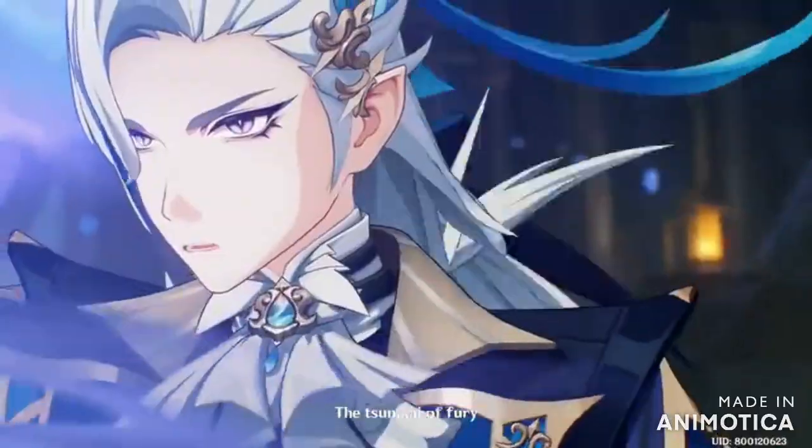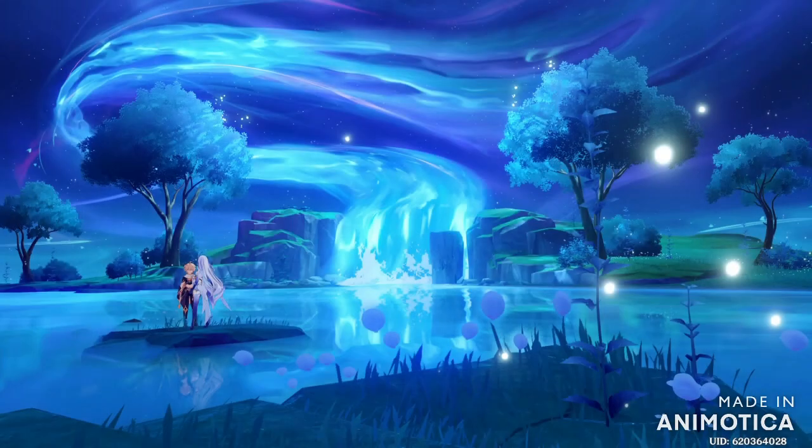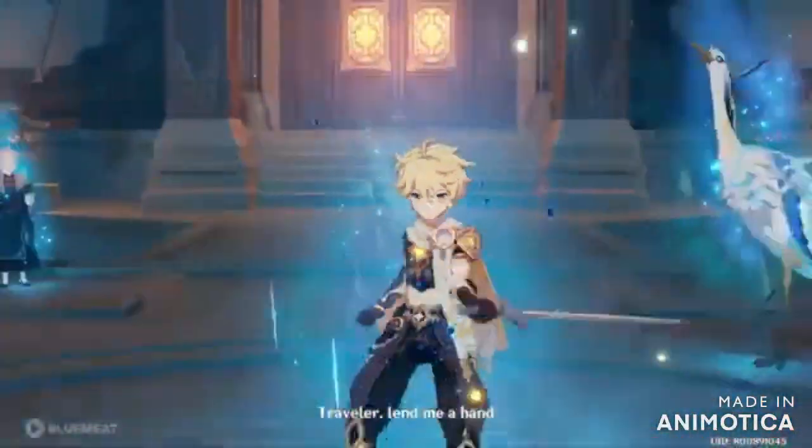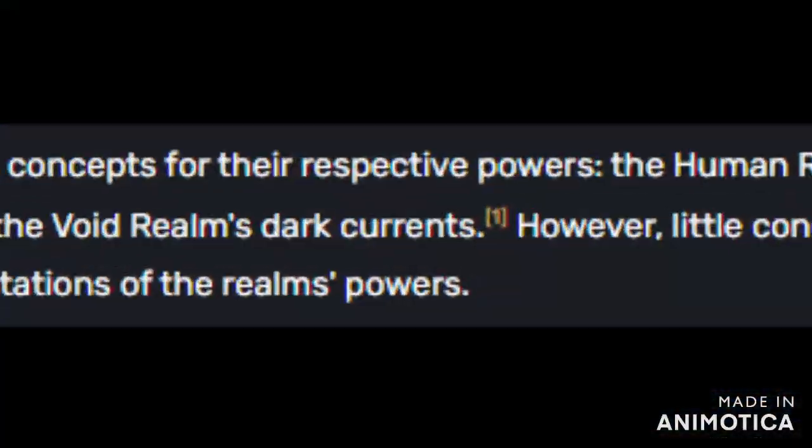In Skirk's realm of consciousness, we literally see a river flowing through her mind. That is her spirit energy, and is depicted to be like a liquid or water.